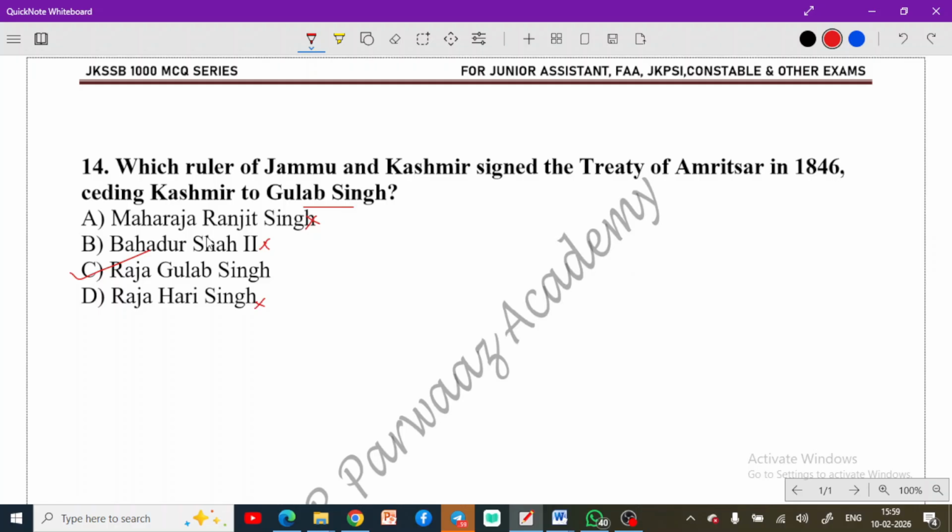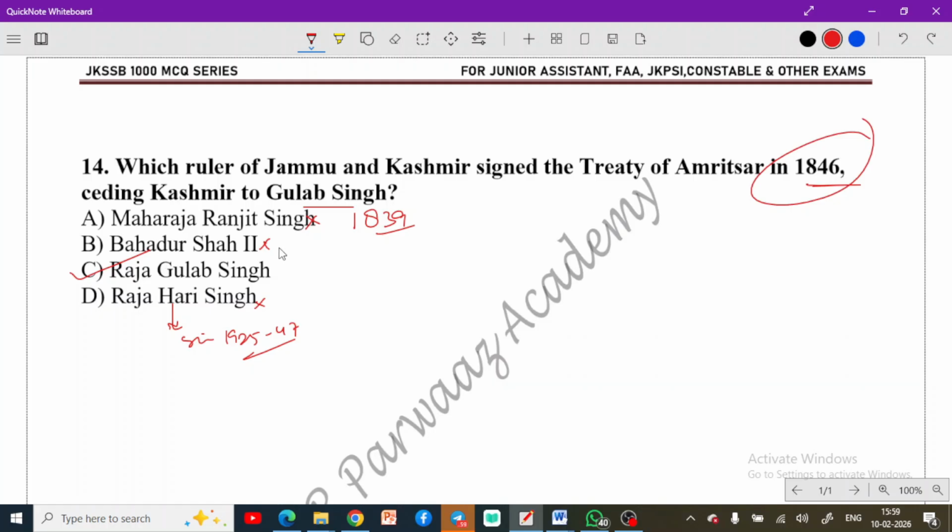Sometimes it is a confusing question, but when you know that Maharaja Ranjit Singh died in 1839, he was not present in 1846. Now, Hari Singh was the last Dogra ruler, from 1925 to 47, so he was also not present, as he was not born at this time.